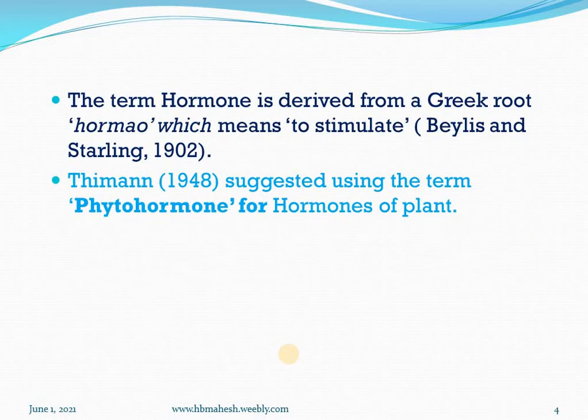The term hormone is derived from a Greek root, hormou, which means to stimulate. So hormone comes from a Greek word meaning to stimulate. Of course, as you all know, the majority of science terms are derived from either Greek or Latin. Thimann in 1948 suggested using the term phytohormone for the plant hormones, or hormones of plants.